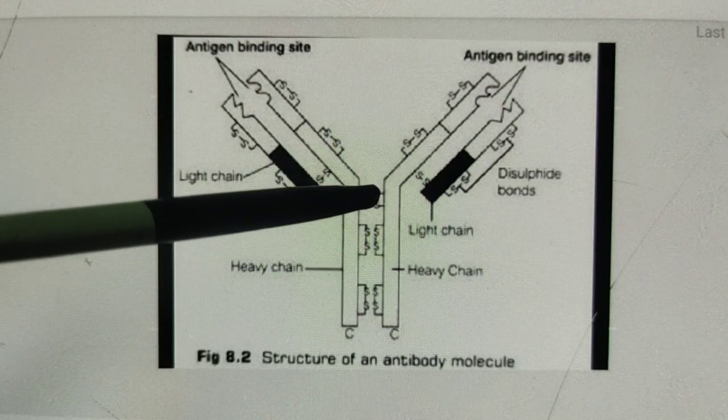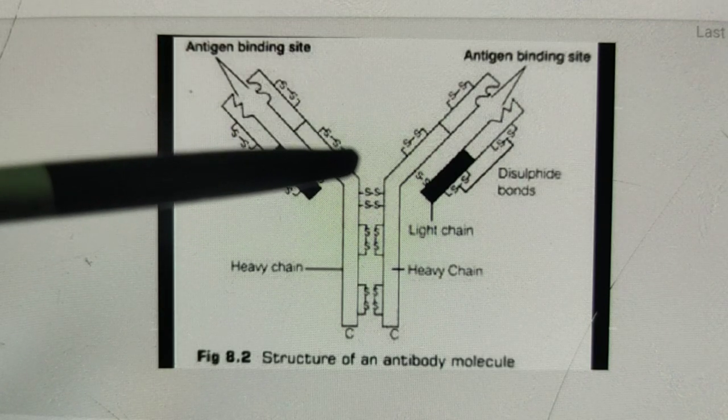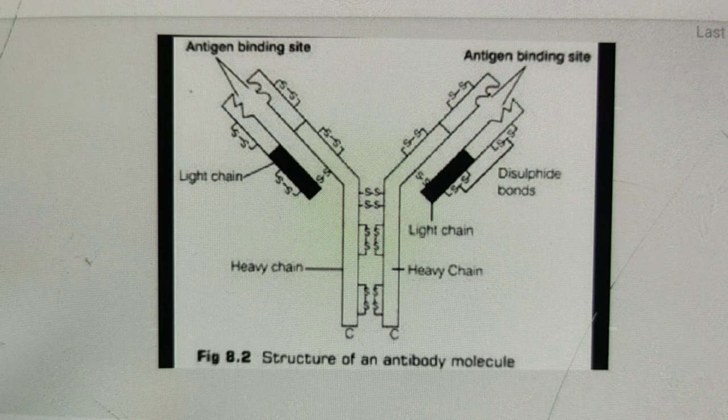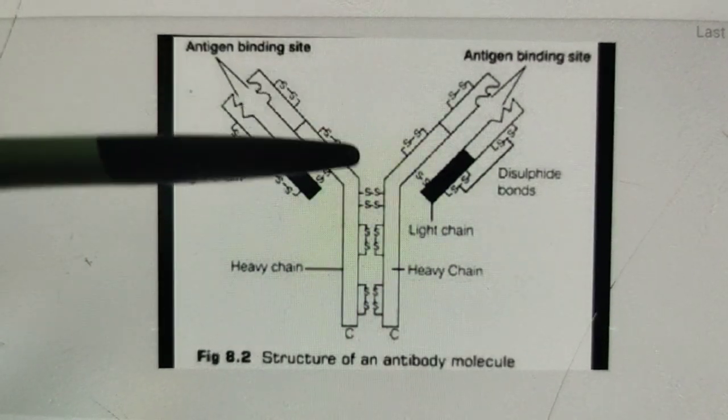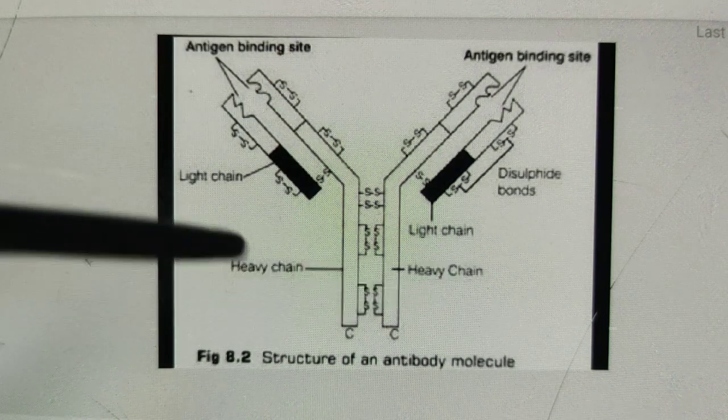See these two disulfide bonds link the two heavy chains. This part of the antibody displays considerable flexibility and is called the hinge region. Because the antibody arms can move somewhat as the hinge region bends, the antibody can assume a Y-shaped molecule.